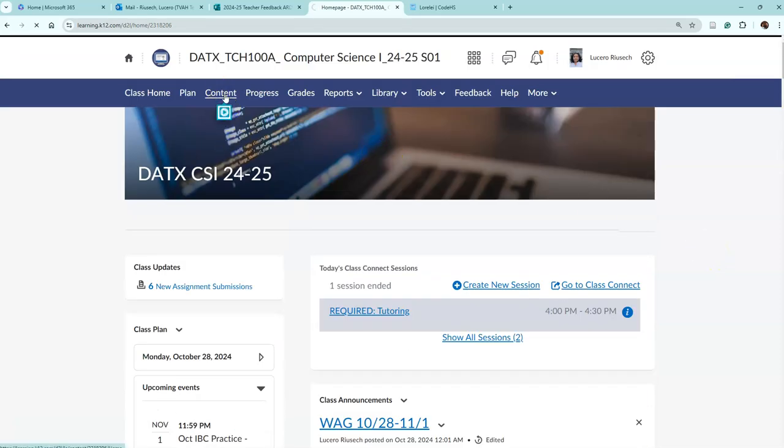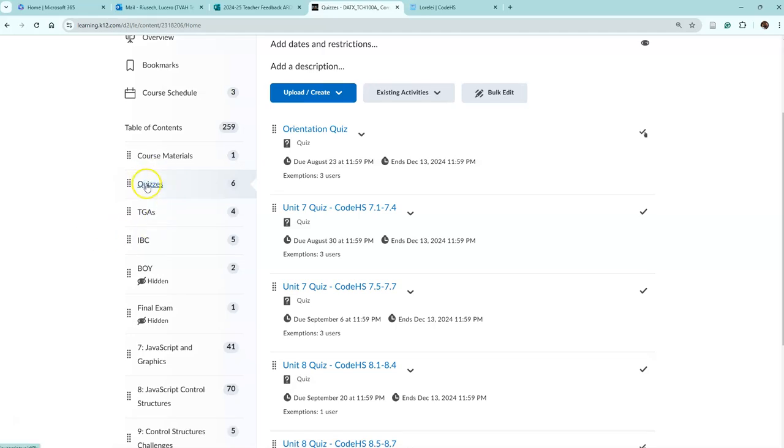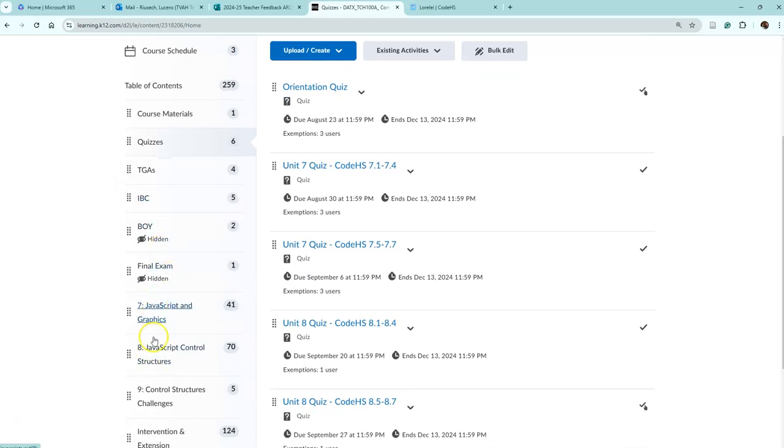Content. That's the other important thing that you need to check on. Content just gives you more stuff. In the module that says Quizzes, all quizzes are right there. All TGAs are right there, so teacher graded assignments. IBC is the industry-based certification practice, and I'll explain that in just a minute. And then here are the two units that we have done together. We started off in Unit 7 in August, and have worked our way through Unit 7 and Unit 8. We are at the tail end of Unit 8 right now.